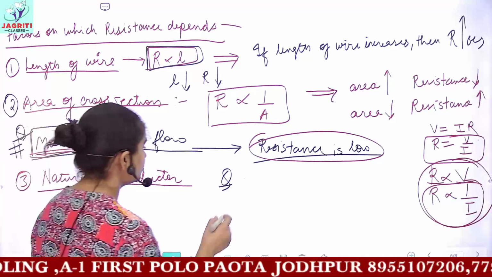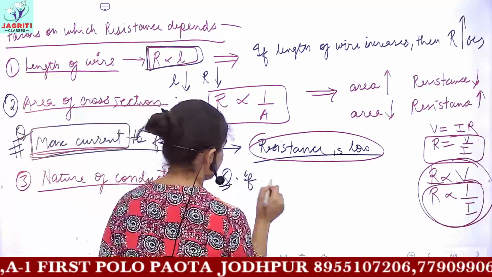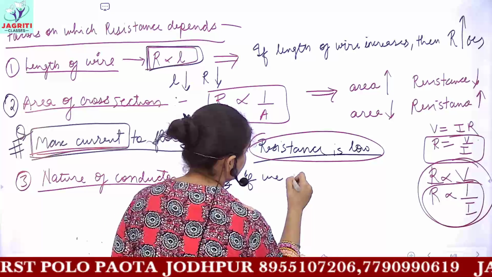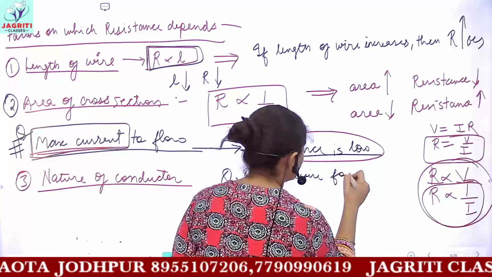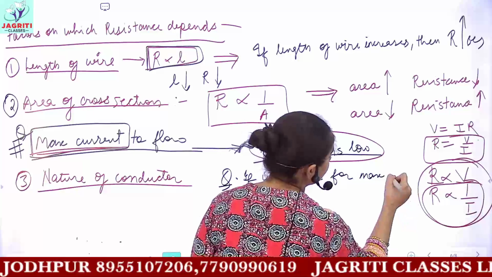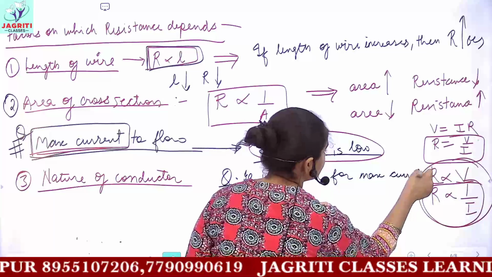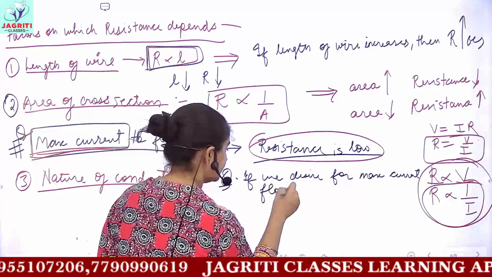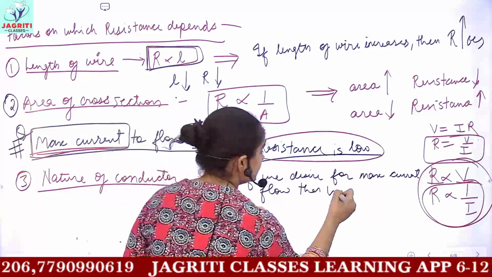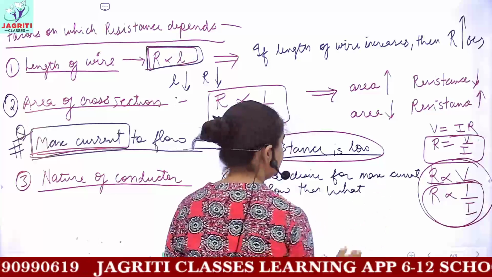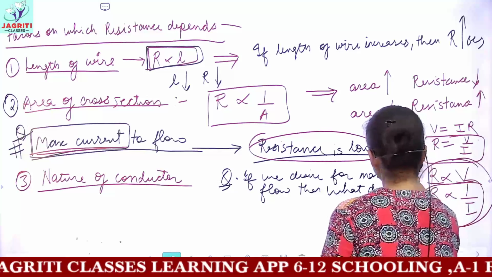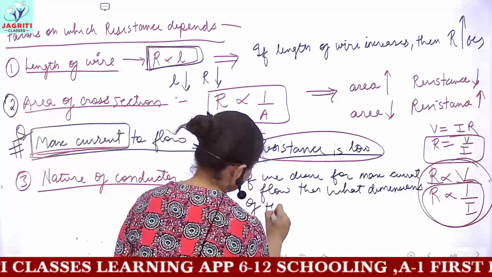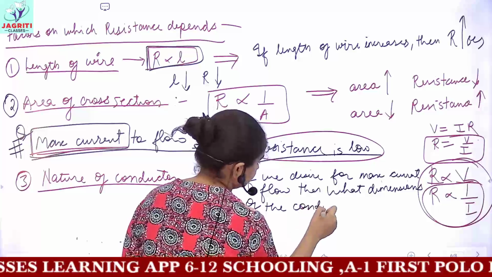Now, this was the first logical question. The second logical question is, if we desire maximum current flow, then what dimensions of the conductor should be preferred?